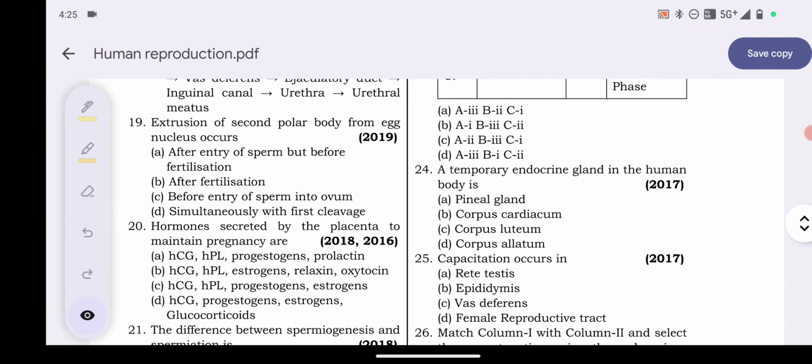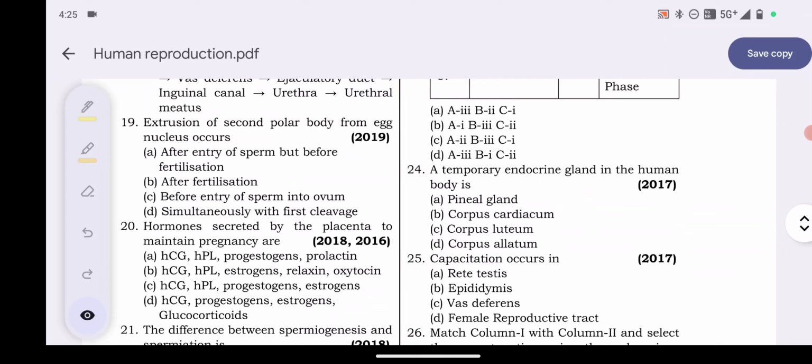Question number 19. Extrusion of second polar body from egg nucleus occurs: after entry of sperm but before fertilization; after fertilization; before entry of sperm to the ovum; simultaneously with the first cleavage. When will this be extruded? Here the answer will be option A: after entry of the sperm but before the fertilization. Okay, A is the answer.